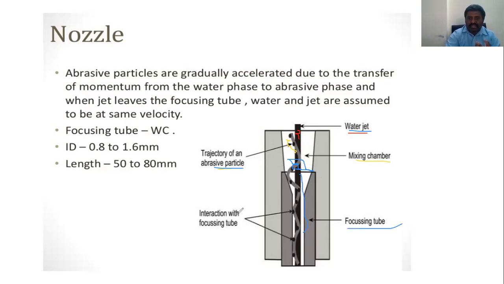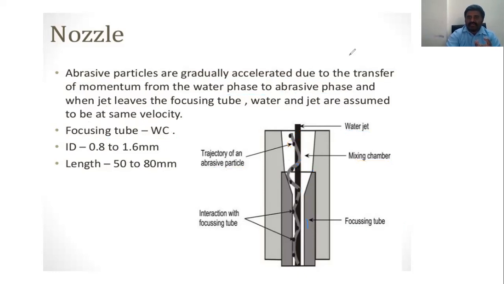We can also say the interaction of the mixture of abrasive and water with the focusing tube causes erosion or wear. The tube material is 90% tungsten carbide. Abrasive particles are gradually accelerated through the transfer of movement from the water phase to the abrasive phase here. When the jet leaves the focusing tube, the water and the abrasive are assumed to be at the same velocity. The focusing tube will have erosion and wear, with the inner diameter and length values as shown here.